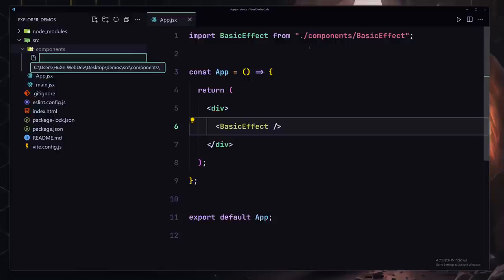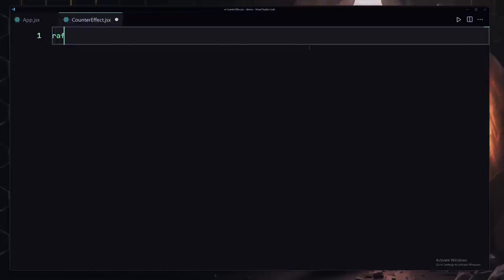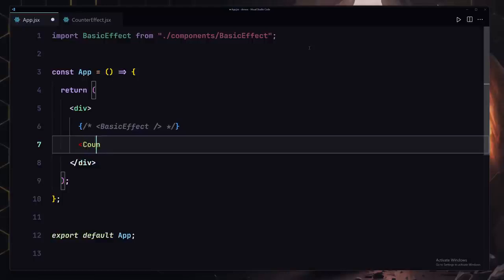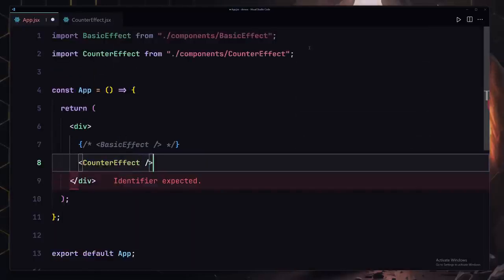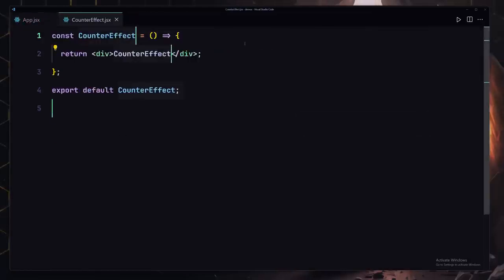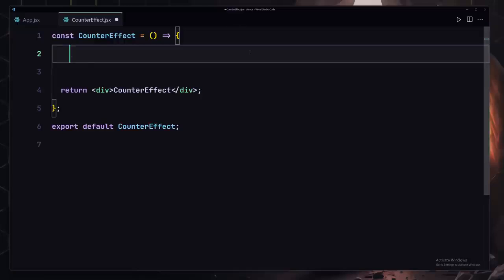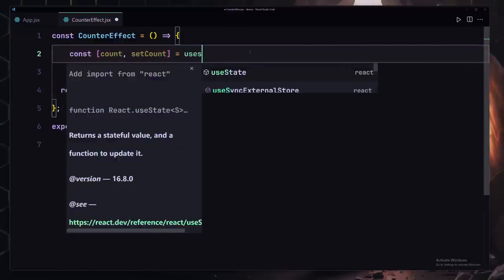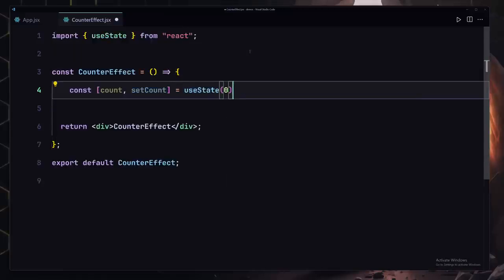I'm going to create another component which will be counterEffect.jsx, and let's just use our RAFC inside there and register my component right here, which will say CounterEffect, and I'm going to place that right here. And inside this component, the first thing that I want to do is create my count and setCount, which is going to be equal to the useState, and the initial value will be set to 0.